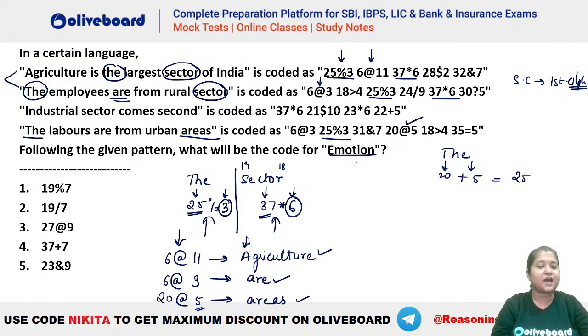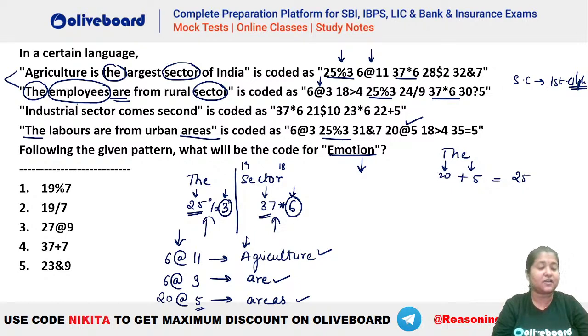So now let's say if we have to code emotion, what should be the code for emotion? You first have to find a special character for E. So which is the special character for E here? Where do we see E? You can see employees is here, right? So from employees we can get the special character. Okay, 25 percentage 3 refers to letter count.